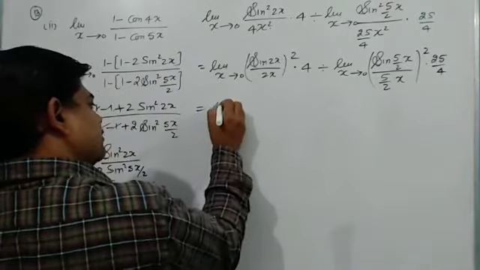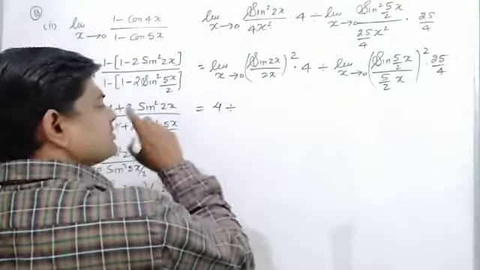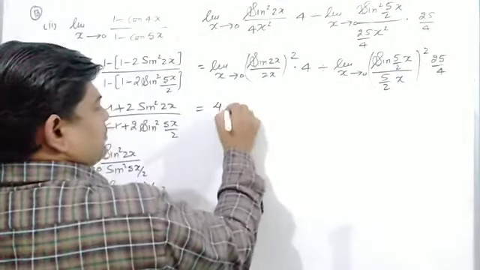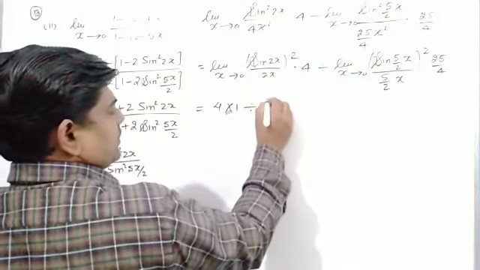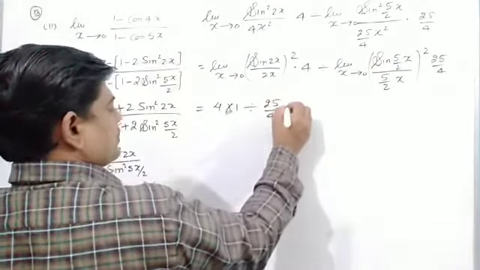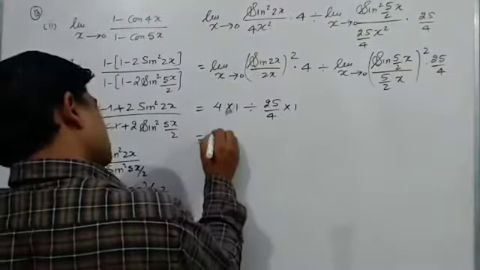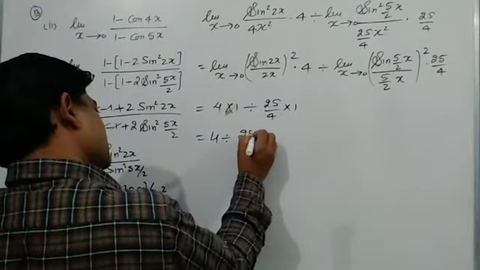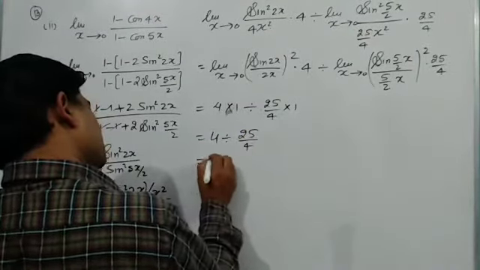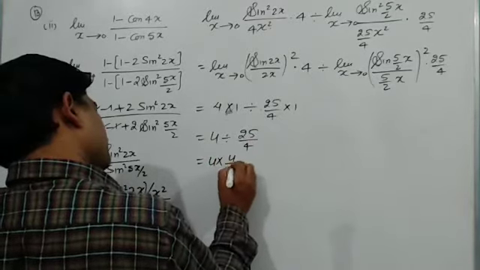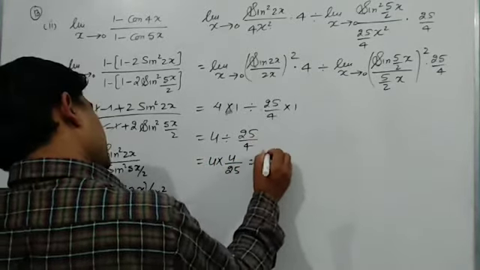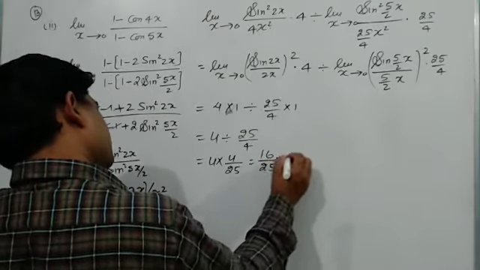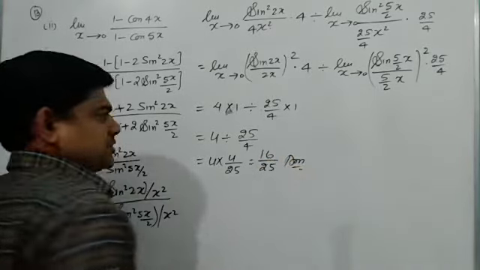This can be written as 4 into 1 divided by 25 by 4 into 1. Or in other words, I can say 4 is divided by 25 by 4. It can be written as 4 into 4 upon 25, and that is 16 upon 25, and that will be the result for this question.